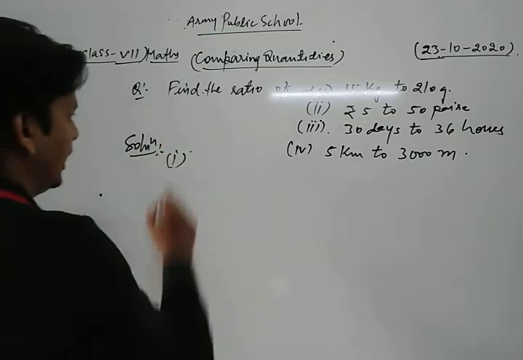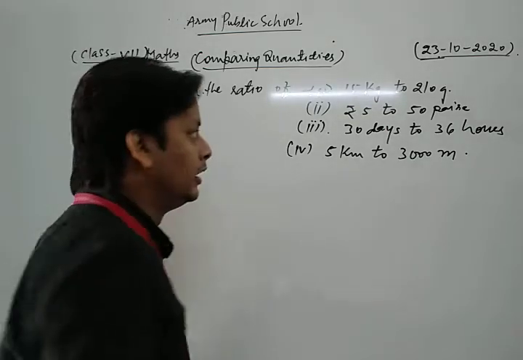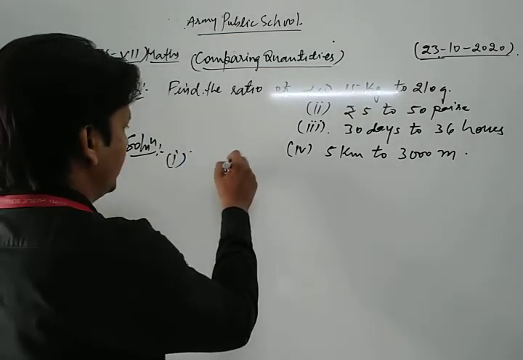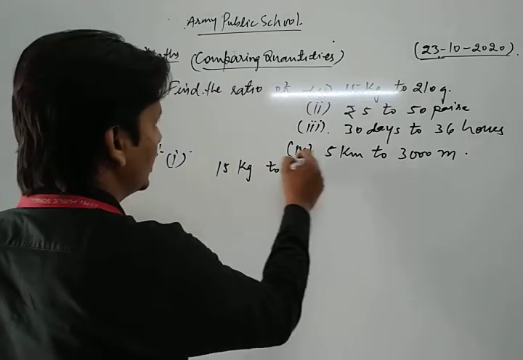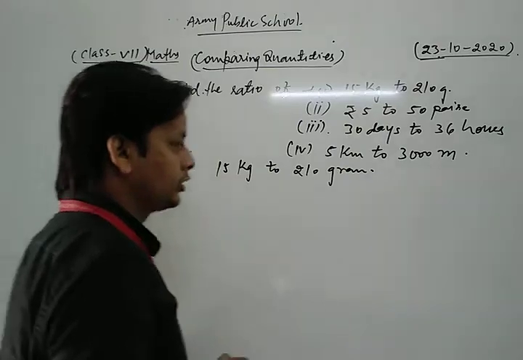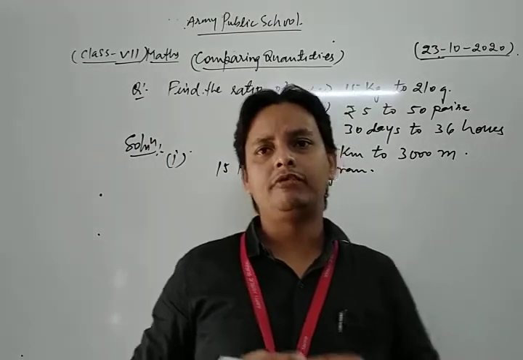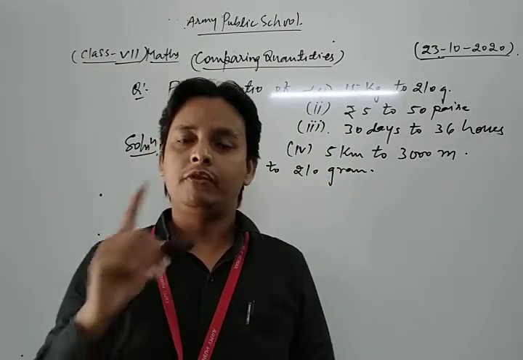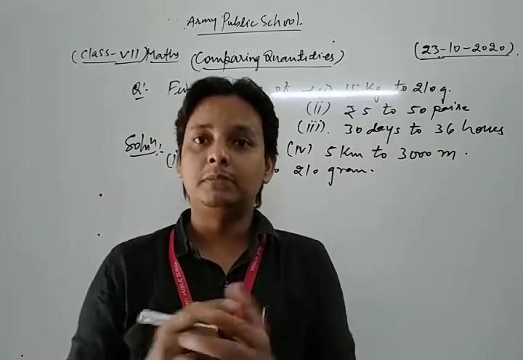Our first part is the ratio of 15 kg to 210 gram. Dear students, one important thing is that when we find a ratio, we compare only similar quantities.